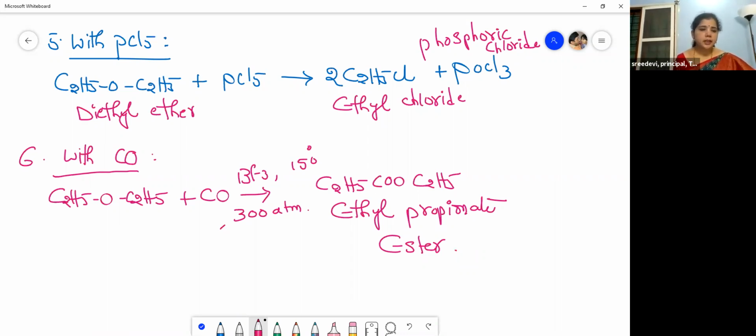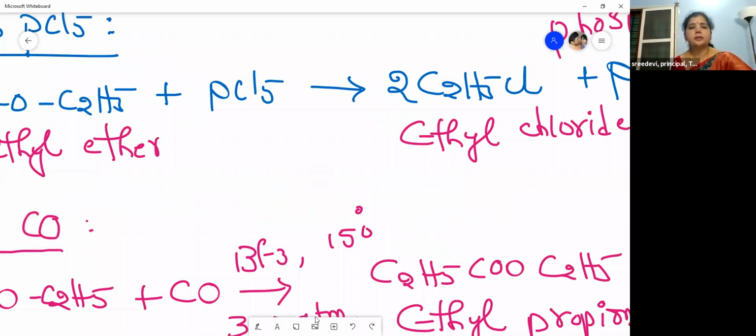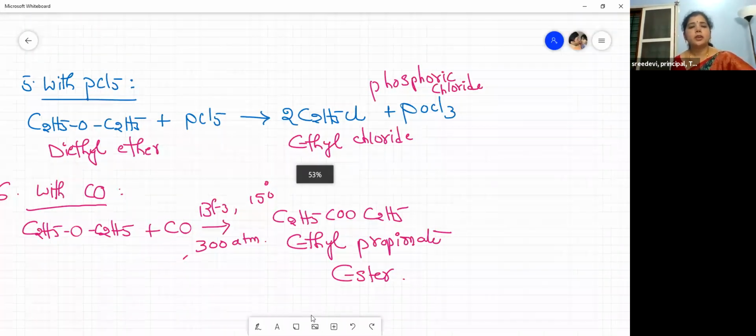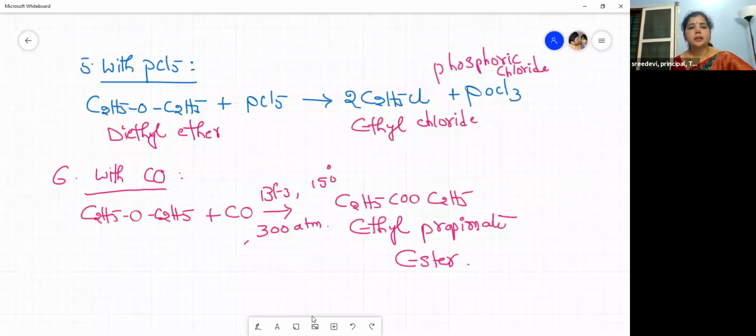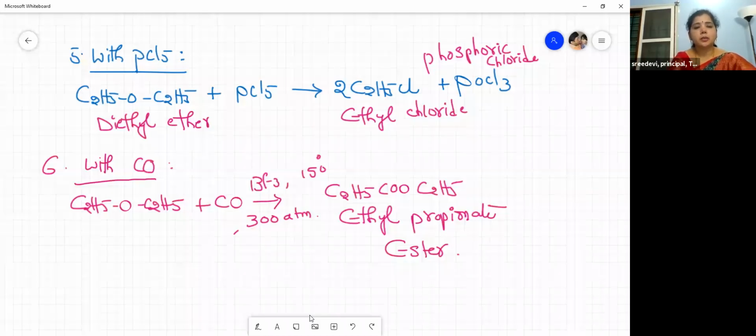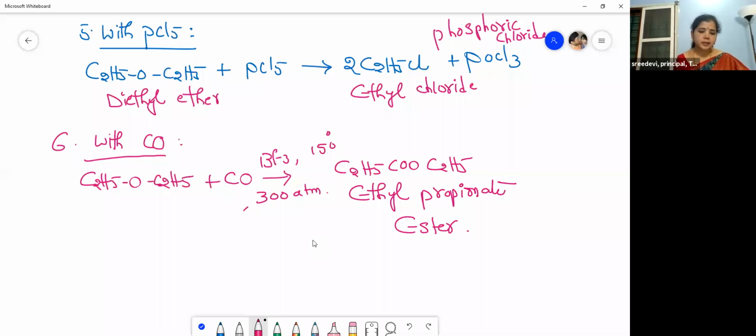Now the next reaction, here itself we can write, children. So this is with acetyl chloride. What is this? This is an acid chloride. Right? Acetyl chloride. So let us see the next reaction. Reaction with acetyl chloride.